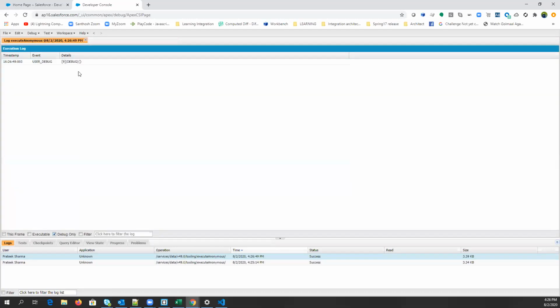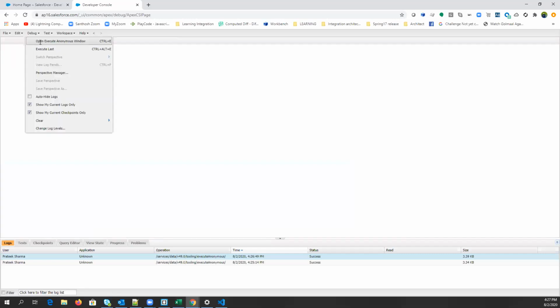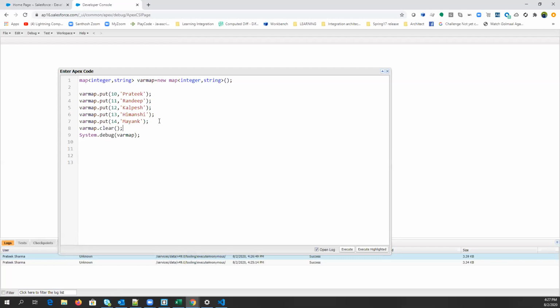Another method we have is clone, that is the same. So let's just declare a map again. Map of Integer, comma String, var map 2 equals new map.